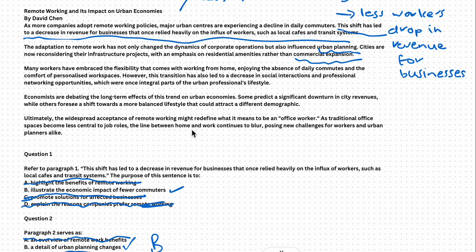What do I understand from this passage? Well, the first sentence talks about the benefits for remote workers. And the second sentence talks about disadvantages. But essentially, it is talking about the impact on workers. Not businesses, not city spaces, it's the impact on workers.